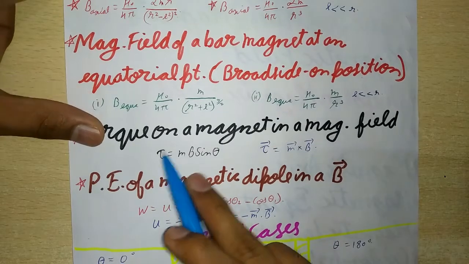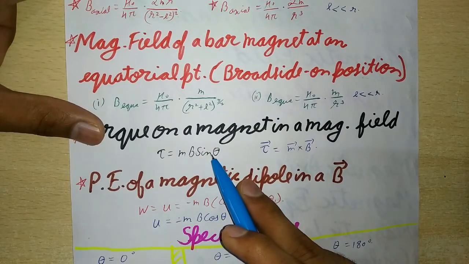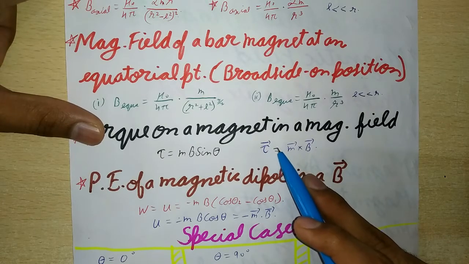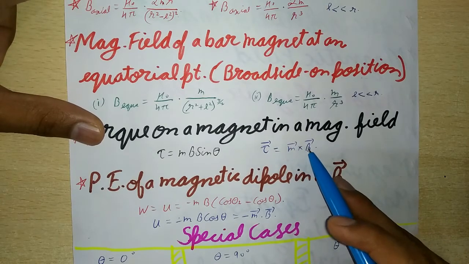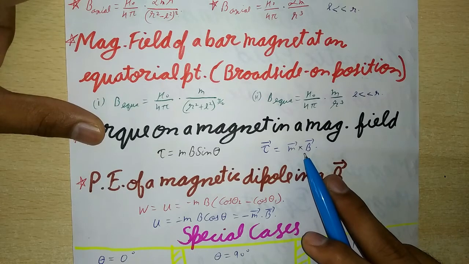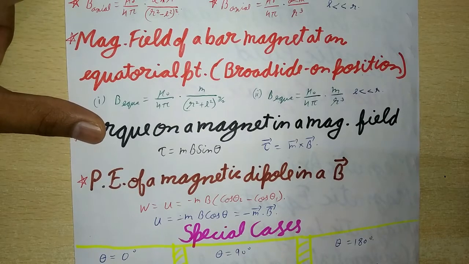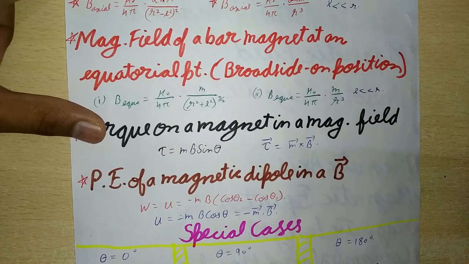Now, next is torque on a magnet in a magnetic field. It is given by torque is equal to mB sine theta, and in vector notation, torque vector is equal to m vector cross B vector. The effect of torque is to align the dipole parallel to the field B. If theta is equal to 90 degrees, then torque is equal to mB. Hence the magnetic dipole moment may be defined as the torque acting on a magnetic dipole placed perpendicular to the uniform magnetic field of unit strength.